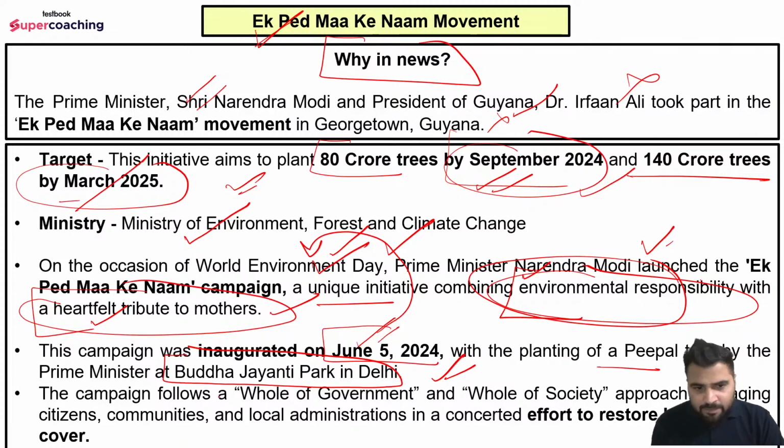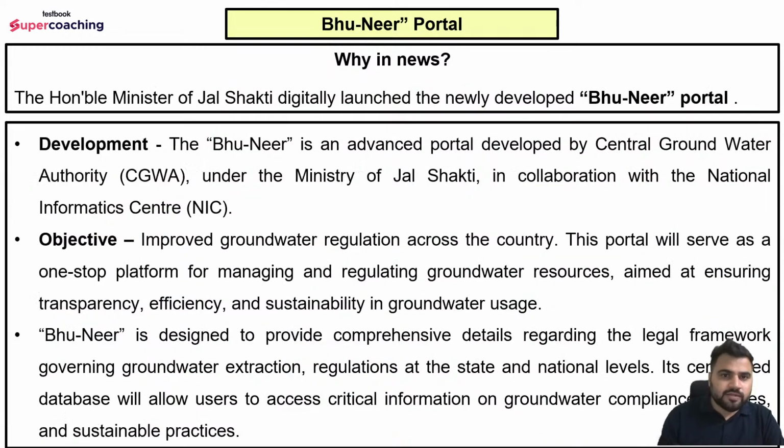Then further, the campaign follows a whole of government and whole of society approach. तो यहाँ पे it is not only the responsibility of the government, it is the responsibility of the society as well. तो यहाँ पे इस अप्रोच के साथ काम करना है, which engages citizens, communities and local administration in a concerted effort to restore India's green cover. ठीक है, तो इंडिया के ग्रीन कवर को रिस्टोर करने के लिए एक बेसिकली कलेक्टिव एफर्ट यहाँ पे लेना पड़ेगा. This is a collective responsibility of each and everyone. So this is the Ek Ped Maa Ke Naam movement.